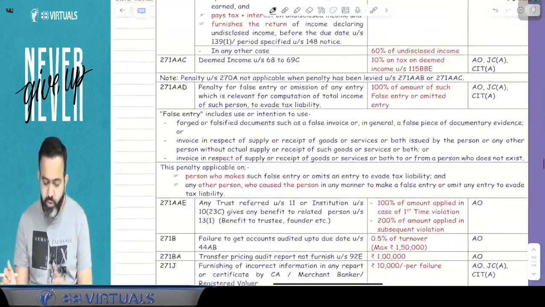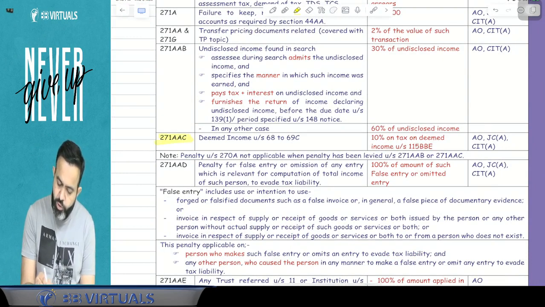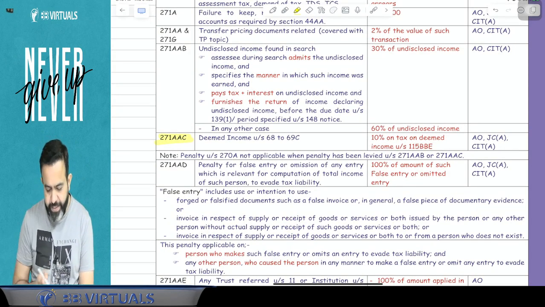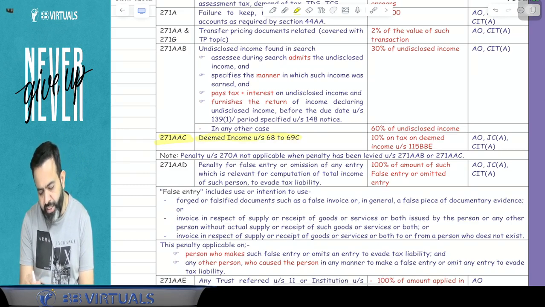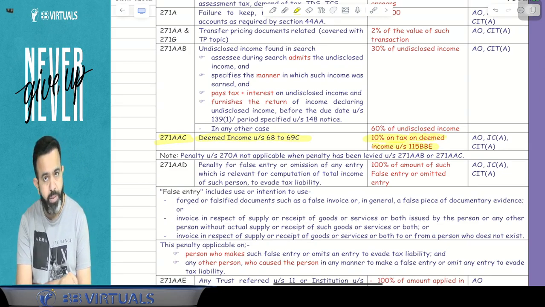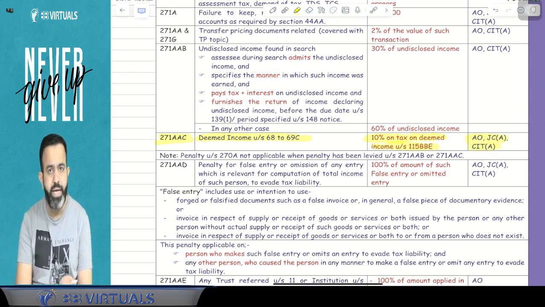So guys, the next topic is the penalty topic, and under the penalty topic there is section 271AAC. And 271AAC says that if your income is deemed income under sections 68 to 69C, then there will be a penalty at the rate of 10% on the tax on deemed income under section 115BBE, and this penalty will be charged by the AO, Joint Commissioner (Appeals), or the CIT (Appeals).